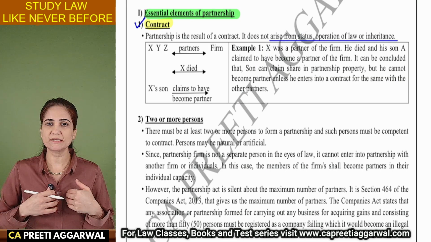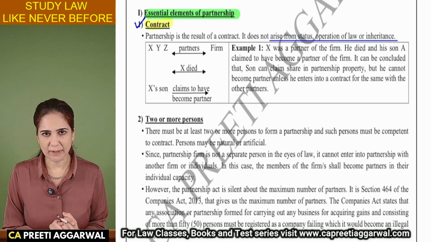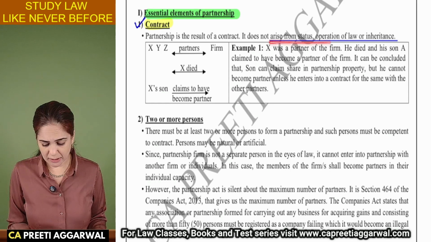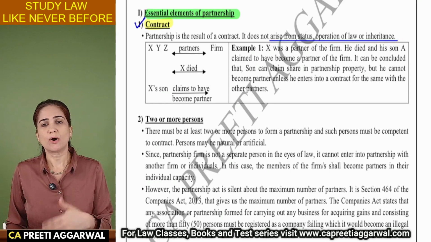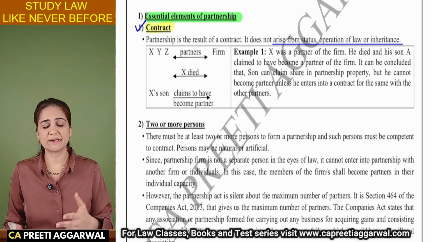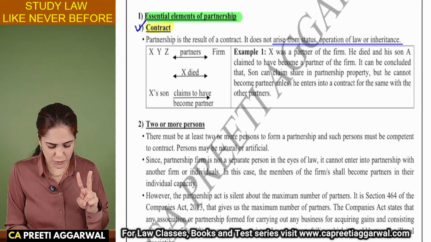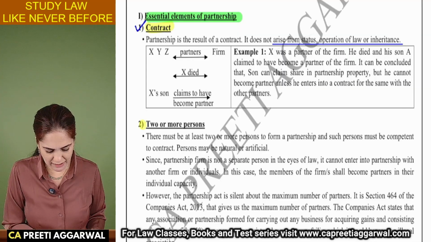A partner dies, automatically his son will not become the partner unless it is mentioned in the deed. So by law, you will not become a partner. It does not arise from status or operation of law or inheritance. You have to come together. You have to form into an agreement. You need two or more persons. So minimum two, maximum also.